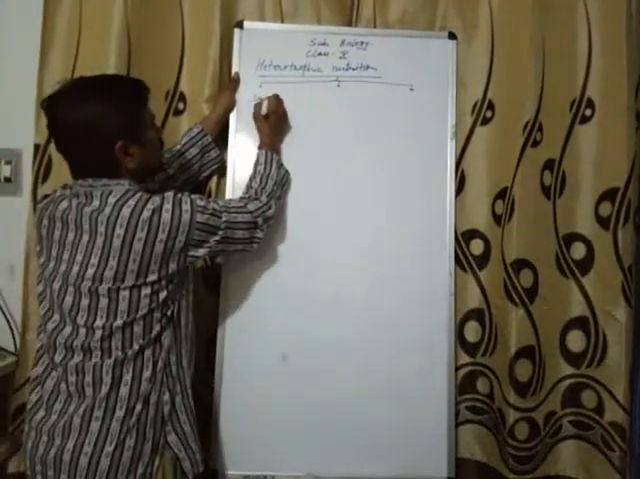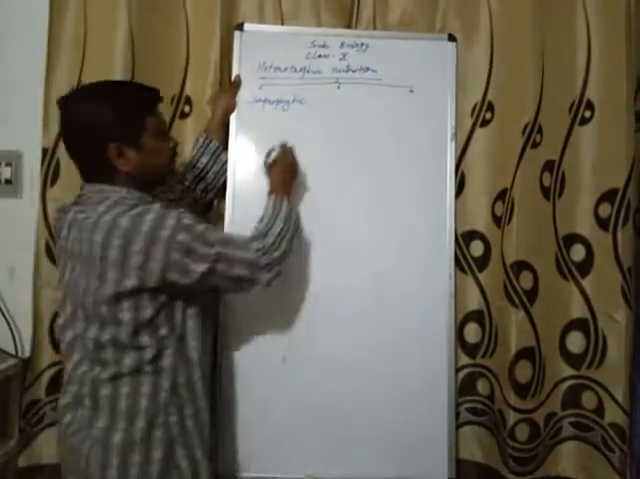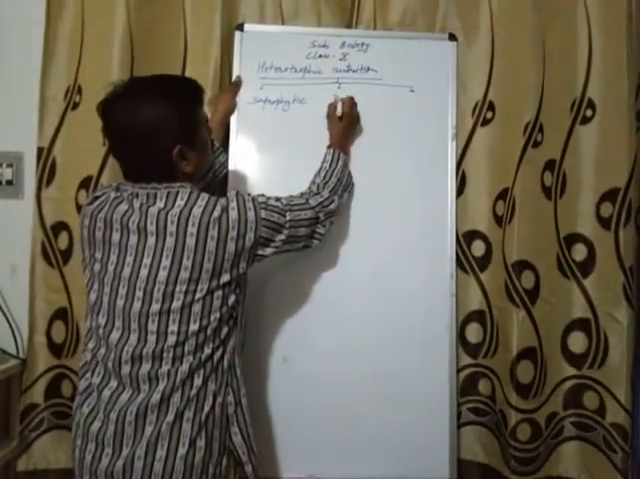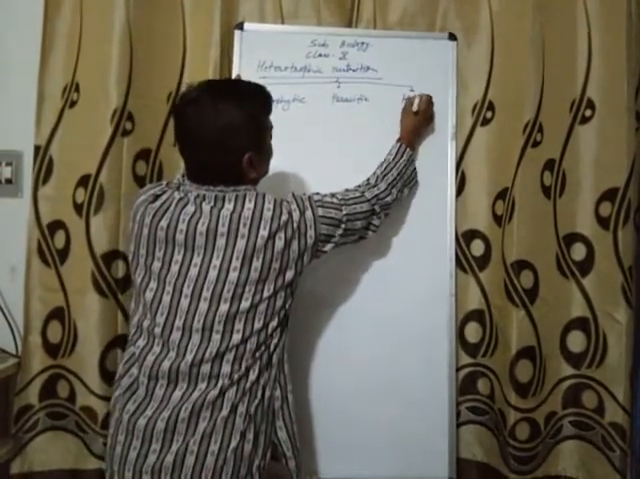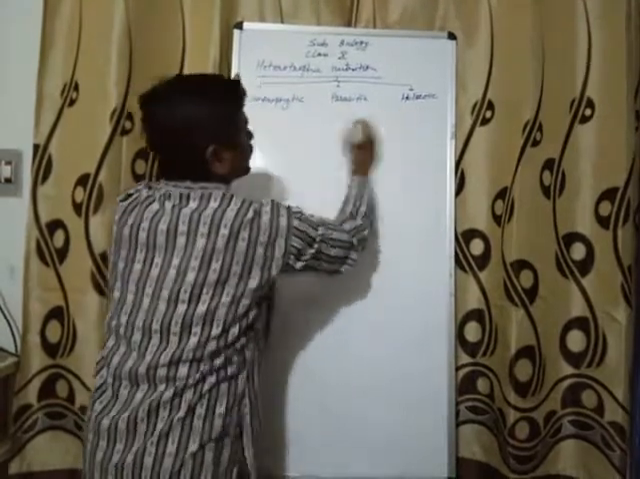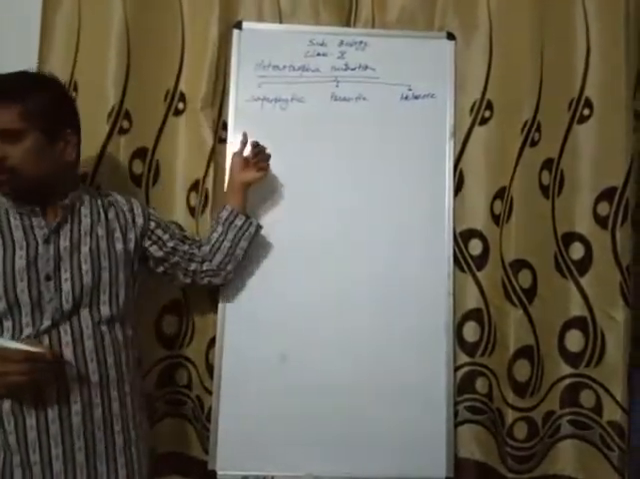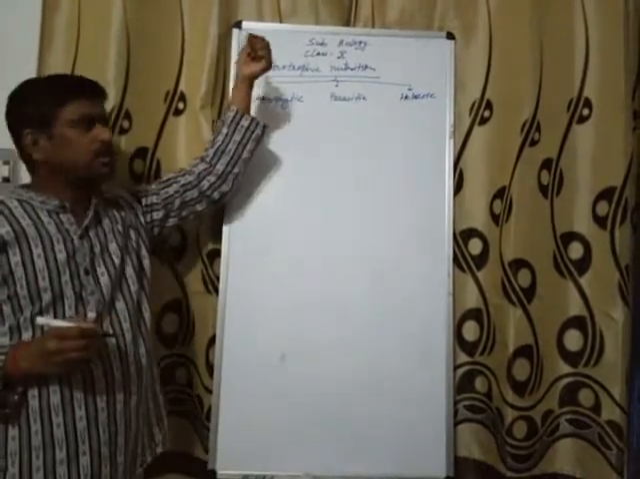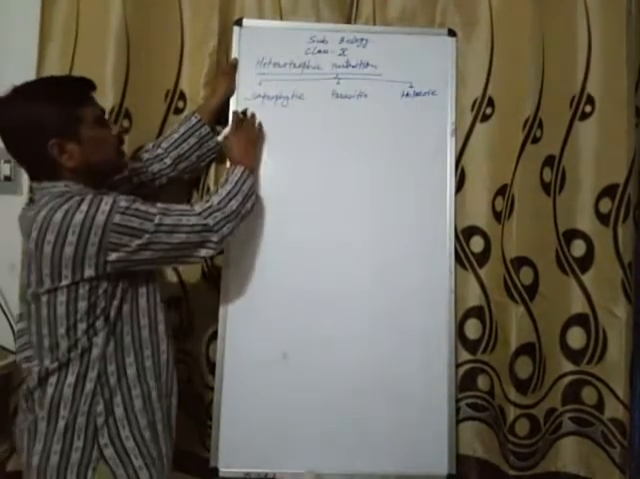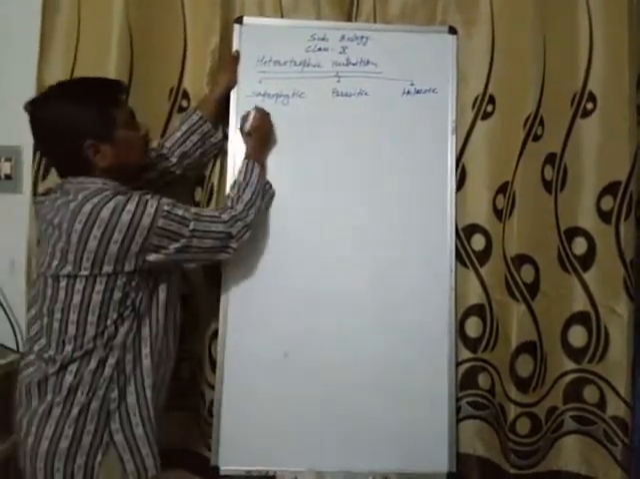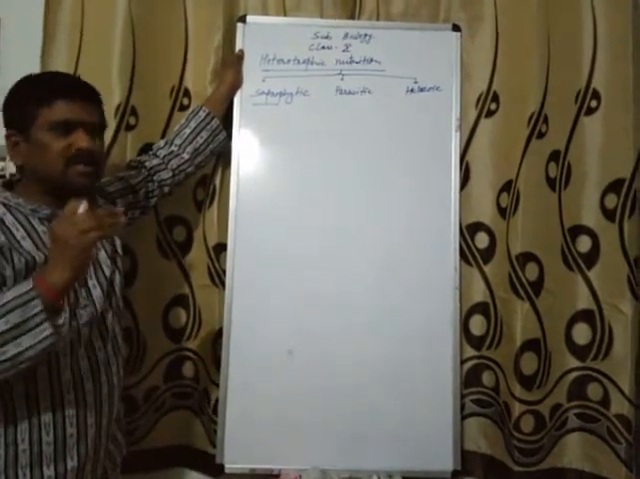First is saprophytic nutrition, second is parasitic nutrition, and third is holozoic nutrition. Saprophytic, parasitic and holozoic modes of nutrition. Sapro means dead and decayed.